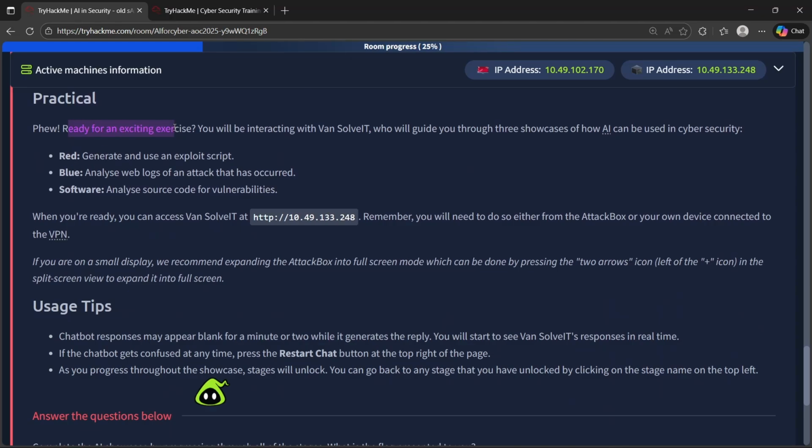If you are ready for an exciting exercise, you will be interacting with OneSol IT, who will guide you through three showcases of how AI can be used in cybersecurity. One of them is red, the next one is blue, and the other one is software. Red: generate and use an exploit script. Blue: analyze web logs of an attack that has occurred. Software: analyze source code for vulnerabilities. When you're ready, you can access OneSol IT at this particular URL.